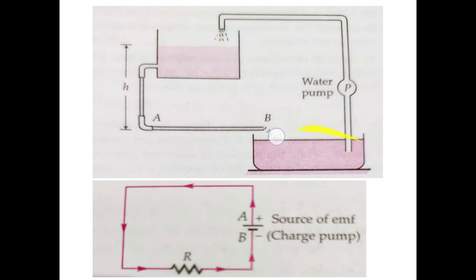For doing this, what is happening? This water pump is doing work on this,